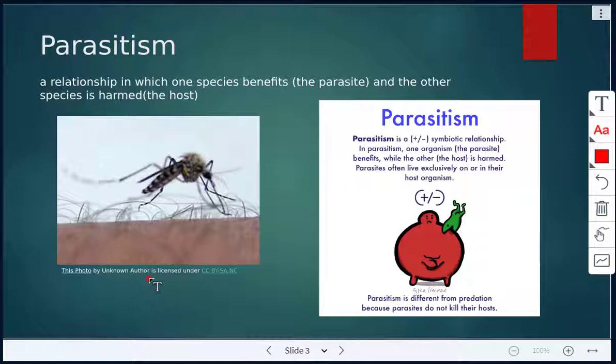The parasite needs the host to thrive off of, but the host is getting harmed, though technically not being killed. It'll make them sicker, it'll make them weaker, but the parasite wants the host to survive so that the parasite can continue to survive. So in parasitism, one species is benefiting, that would be the parasite. The other species is being harmed, that is called the host.